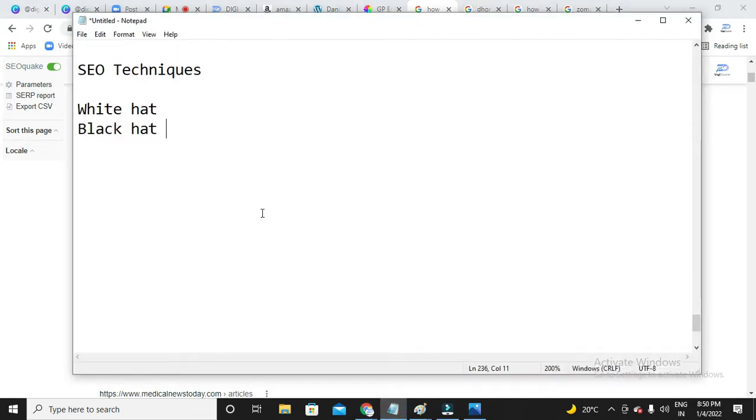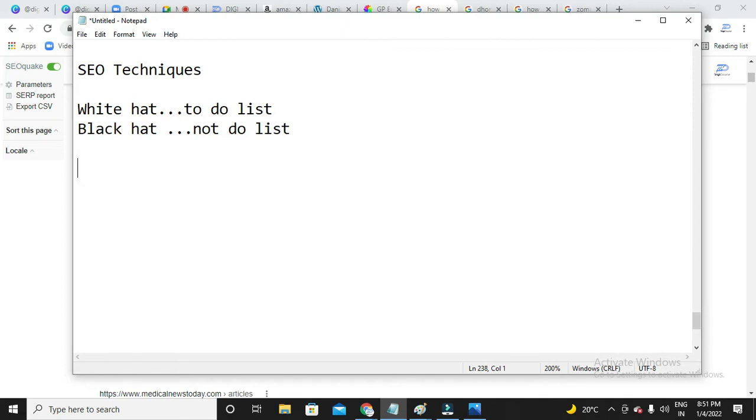Before I talk about white hat and what to do, these white hat techniques are to-do lists, and black hat techniques are not-to-do lists. So what you should not do. Before I talk about what to do to reach your destination, I will talk about what not to do. If I talk about what not to do, then you will be able to do what exactly you have to do. Okay. So the first black hat.